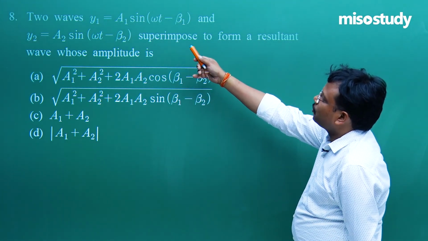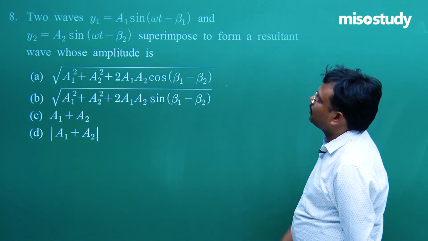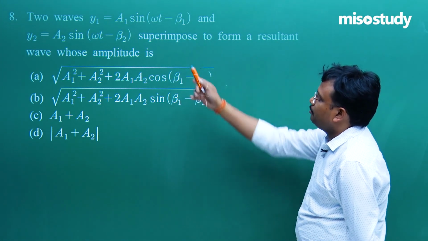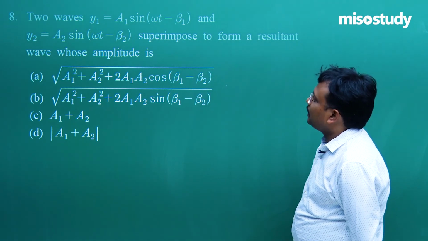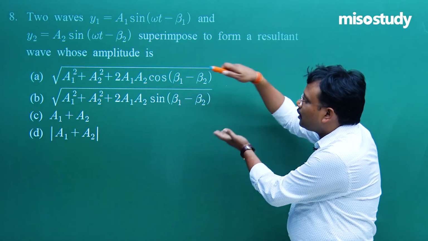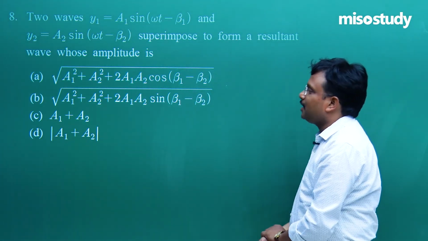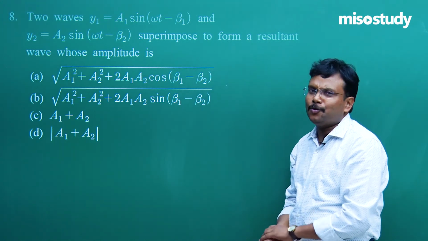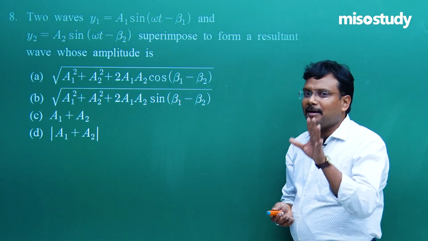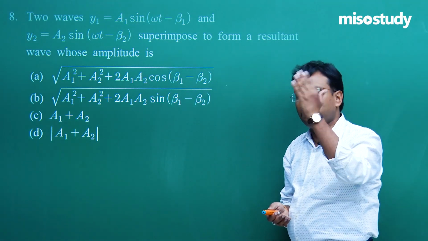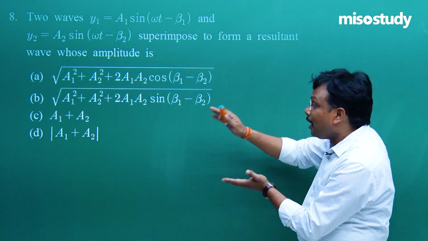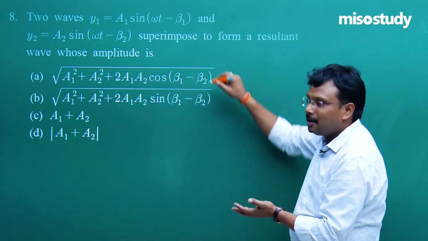Fine. Now consider the situation. Two waves y1 = a1 sin(omega t - beta 1) and y2 = a2 sin(omega t - beta 2) are superimposed to form a resultant wave whose amplitude is directly the result in front of your eyes: A1 square plus A2 square plus twice A1 A2 cos theta. Why did I mention this? At least 3-4 questions come directly from recalling this formula. It is a simple result. If you are able to recall this, good. Otherwise,